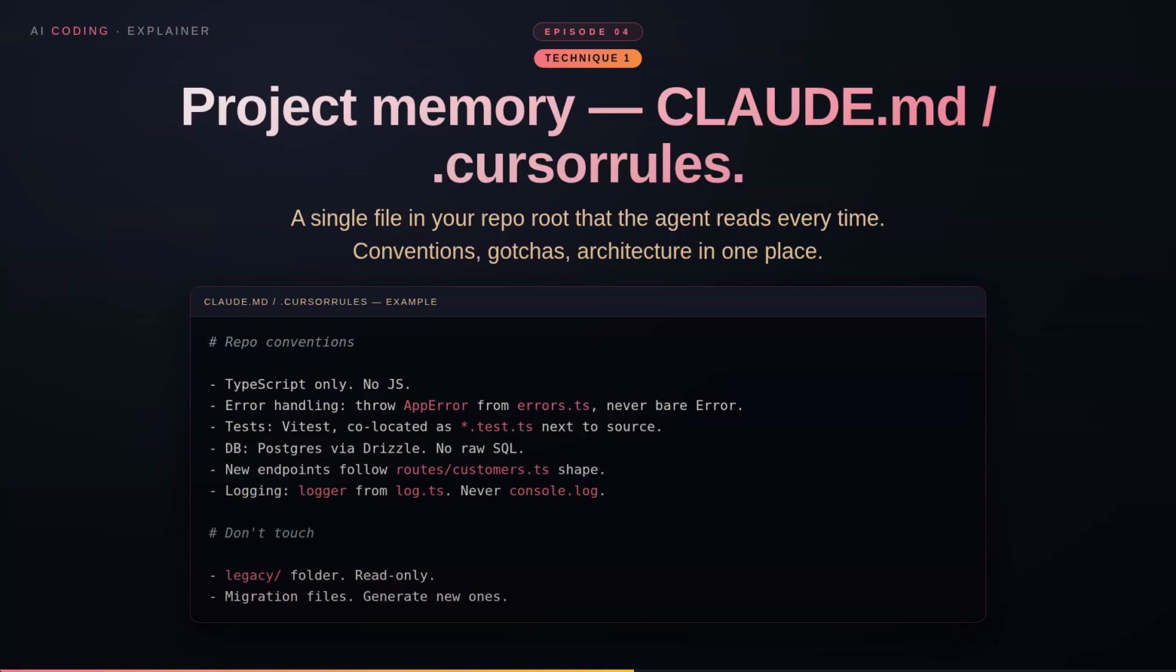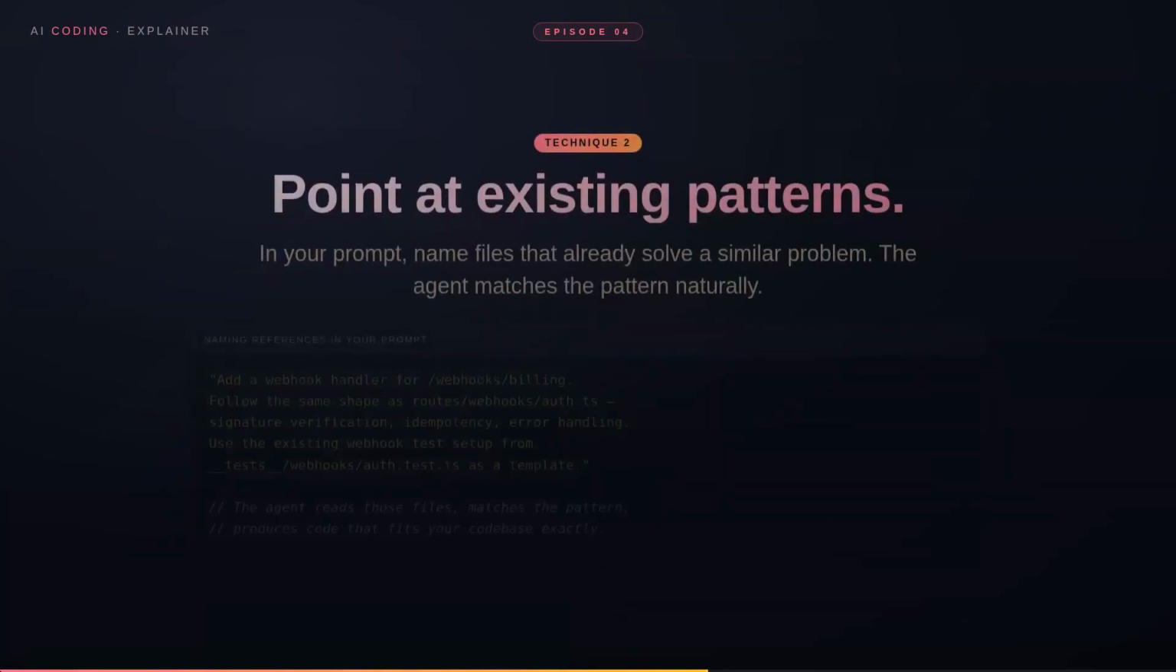Technique 2. Point at existing patterns. In your prompt, explicitly name files that already solve a similar problem. The agent matches the pattern naturally. A real example. You need a webhook handler for billing events. Bad prompt, add a webhook handler for /webhook/billing. The agent invents some generic implementation.